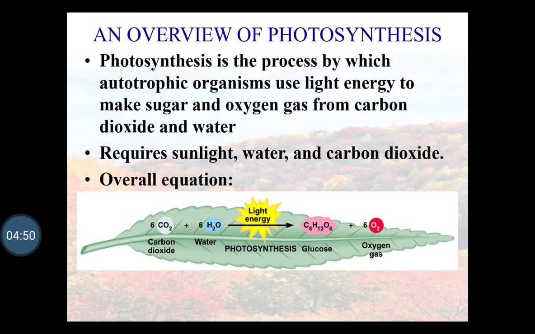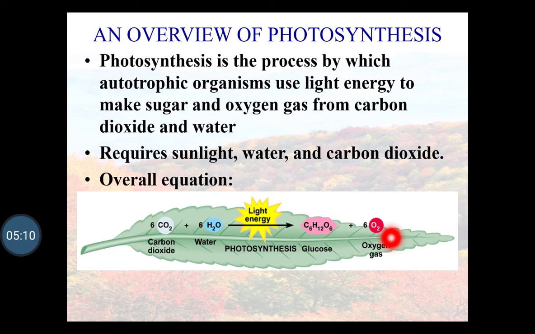The overall equation is 6 carbon dioxide plus 6 water molecules, with light energy obtained from the sun, forming glucose and 6 molecules of oxygen, which are released in nature.